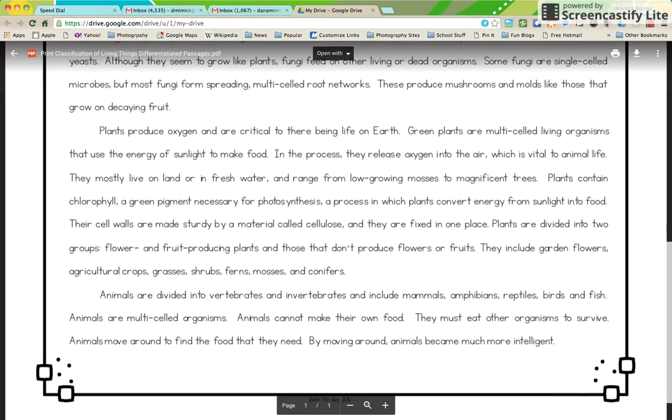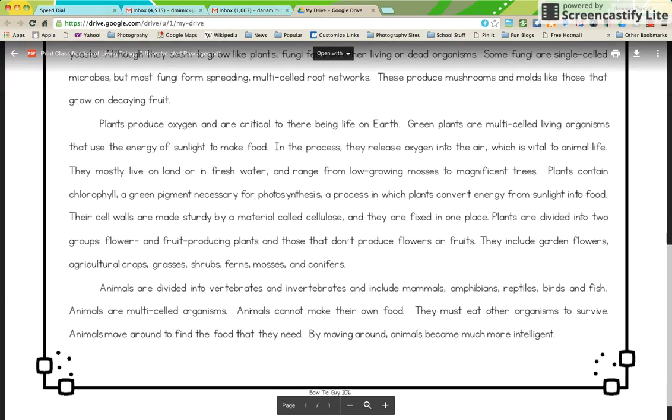Plants produce oxygen and are critical to life on Earth. Green plants are multi-celled living organisms that use the energy of sunlight to make food. In the process, they release oxygen into the air, which is vital to animal life. They mostly live on land or in fresh water and range from low-growing mosses to magnificent trees.